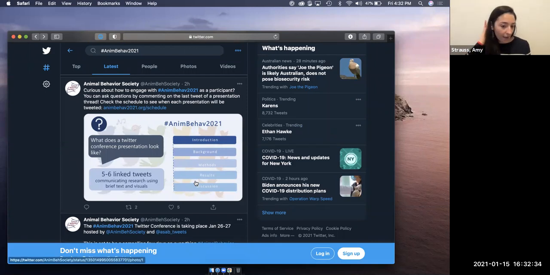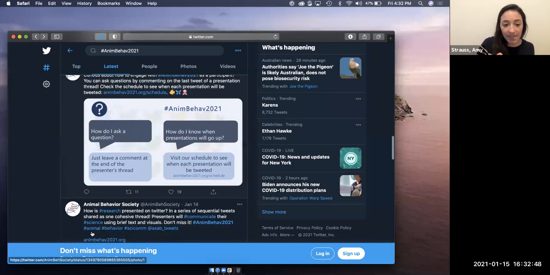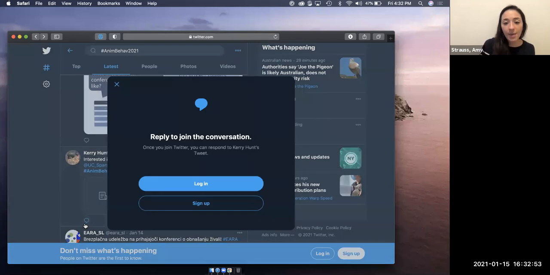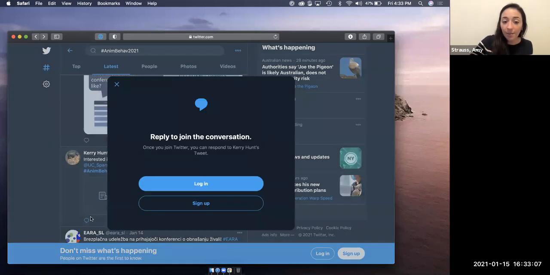I will also just point out that on all of these tweets, there's this little bubble here. That's a comment bubble, and that's how the live Q&A happens. We don't have an example of that because this isn't a presentation at the moment, but you can post a comment, and that's your question, and the author can then answer it. So it's this really interactive format that makes for, hopefully, a really exciting conference with people communicating all across the globe. Now, I'm not logged in, which is why it would not let me comment.